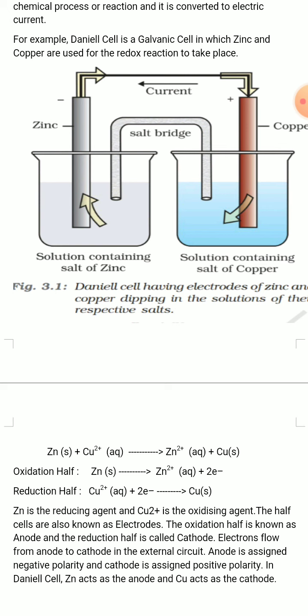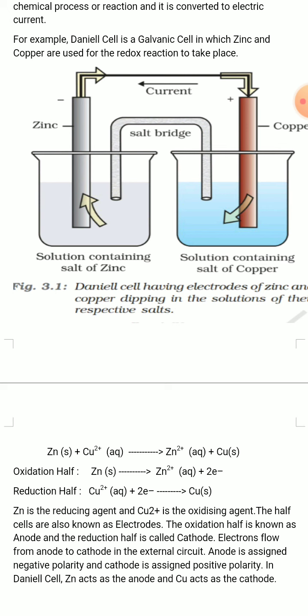The reduction half is Cu2+ from copper sulfate solution accepts 2 electrons to form copper solid, Cu. So in the entire reaction, that is Zn plus Cu2+ ion gives Zn2+ and Cu, both oxidation and reduction reactions take place. That is, you can write the entire reaction in two halves. One is the oxidation half, another is the reduction half.